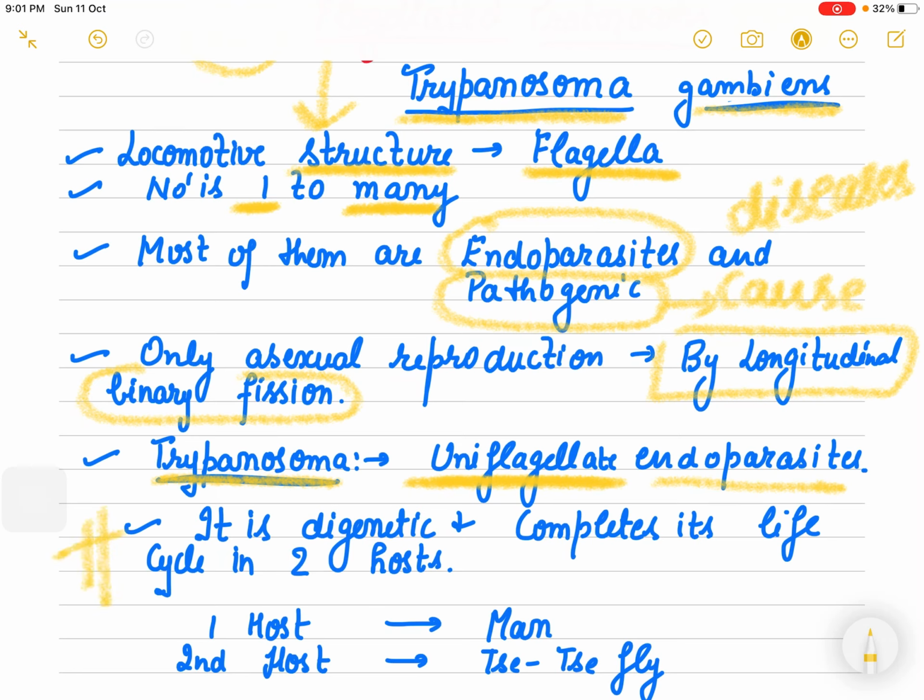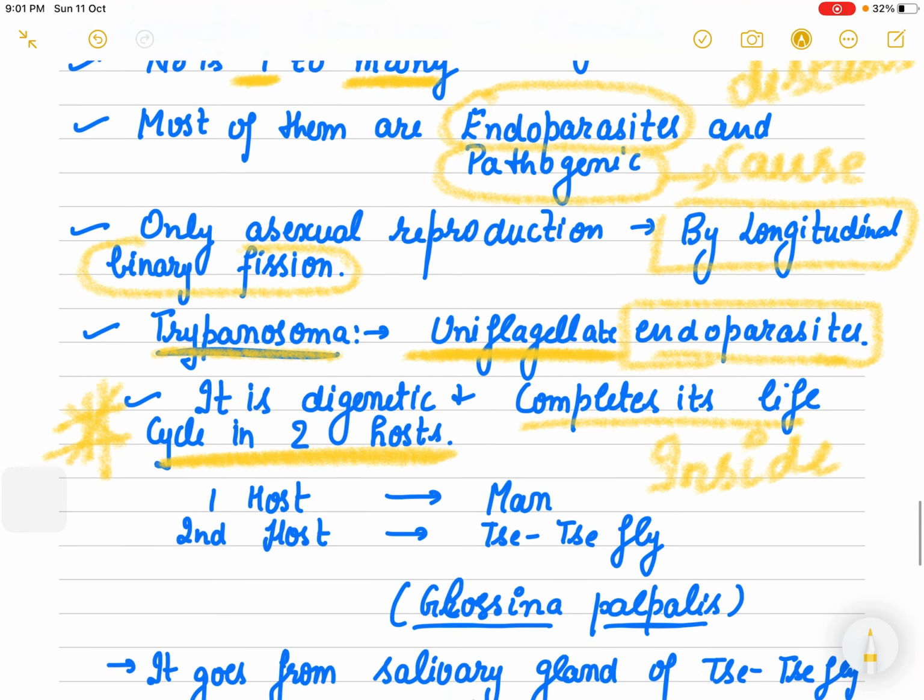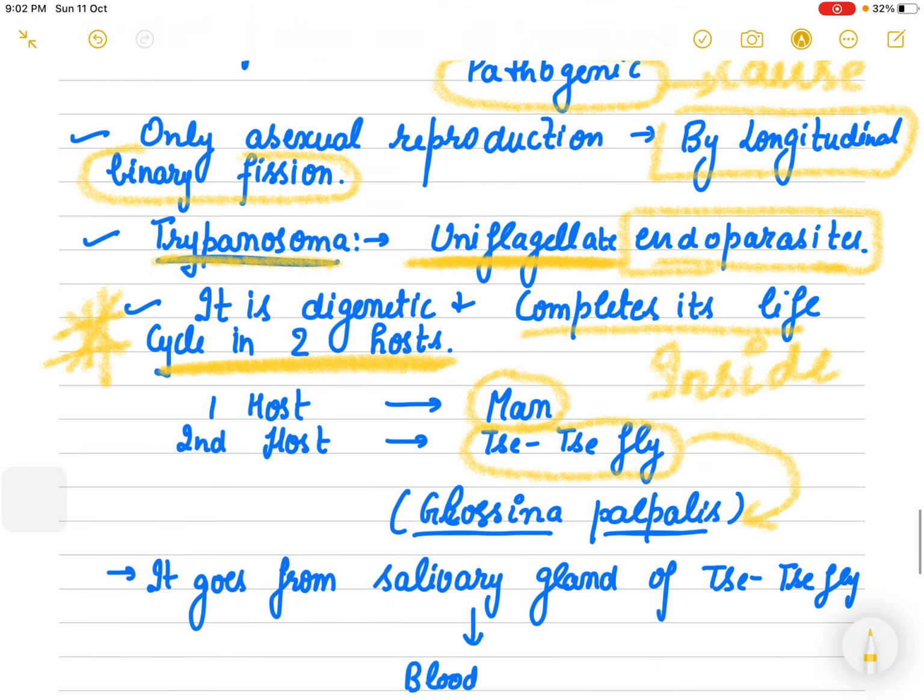This question comes in exams: it is digenetic, completing its life cycle in two hosts, because we are saying it is an endoparasite. Endo, the word we have to stress here, means inside, right? So one host is definitely man and the second host is the tsetse fly. The scientific name of the tsetse fly is Glossina palpalis.